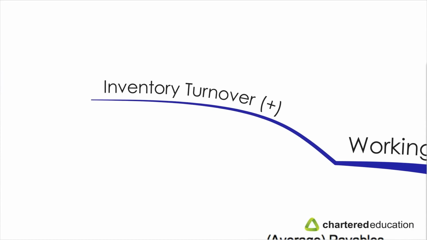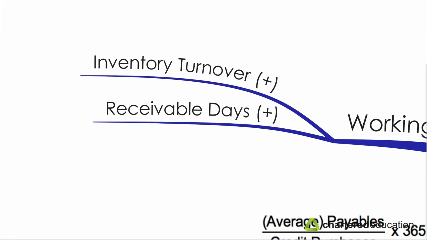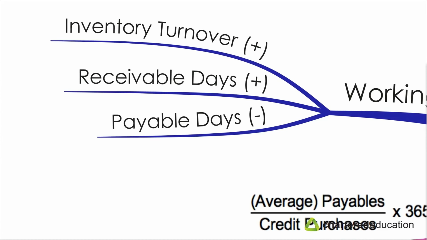The working capital cycle is calculated by getting the inventory turnover, that's the amount of time it takes to convert the raw materials into finished goods, and you get this figure in days. Then you take the figure for receivable days. How many days does it take for you to get the money from your customers? So you add the inventory turnover days to the receivable days, and then you deduct the payable days. So how long does it take your company on average to pay your suppliers? So the inventory turnover days plus the receivable days minus the payable days, and this will give you the working capital cycle or the cash cycle for the business.